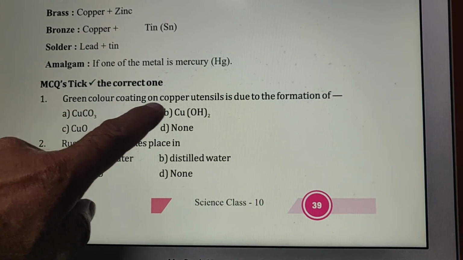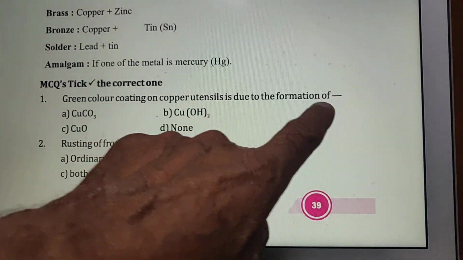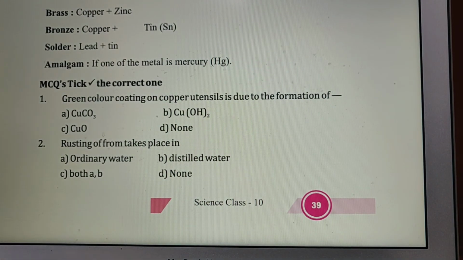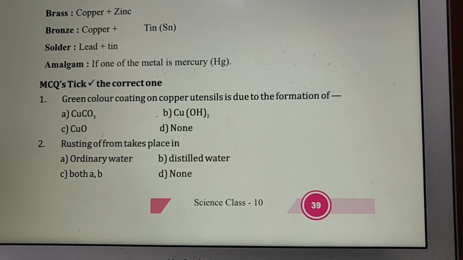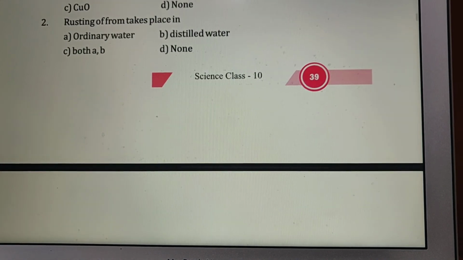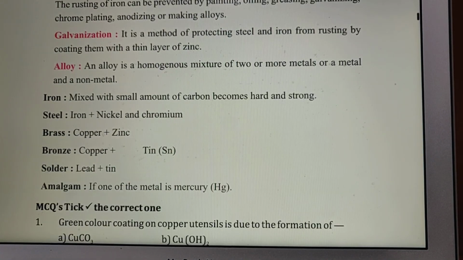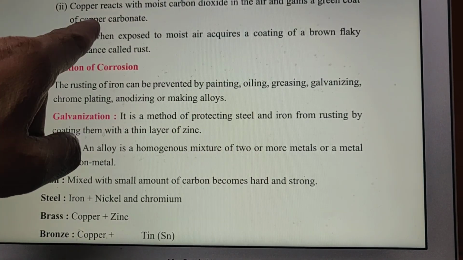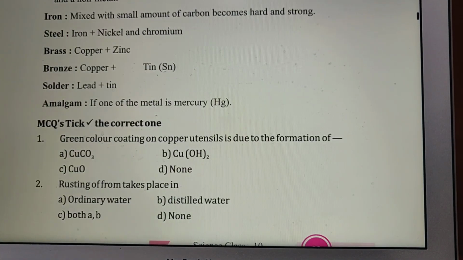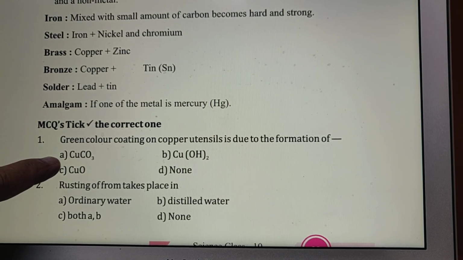Green color coating on the copper utensil is due to the formation of, as I told you above, what? Due to the formation of copper carbonate. Copper carbonate is given as A, so the answer will be A.